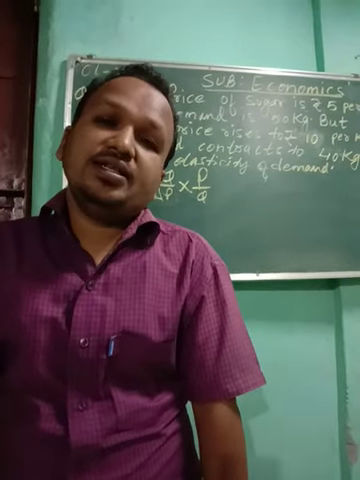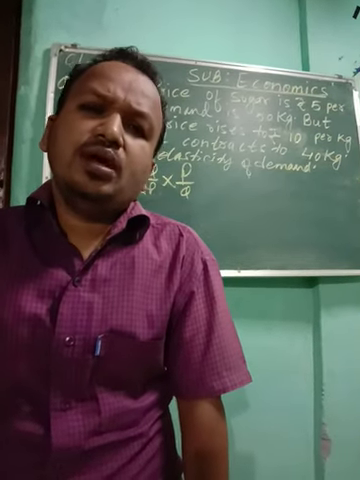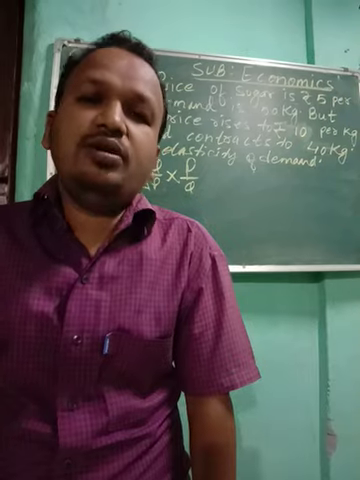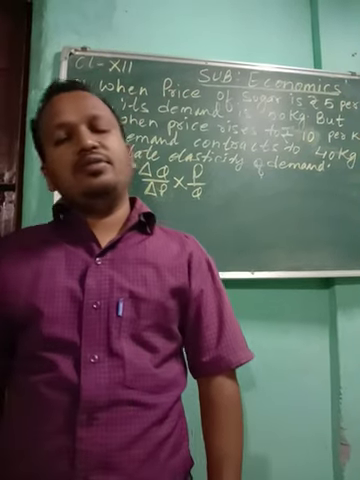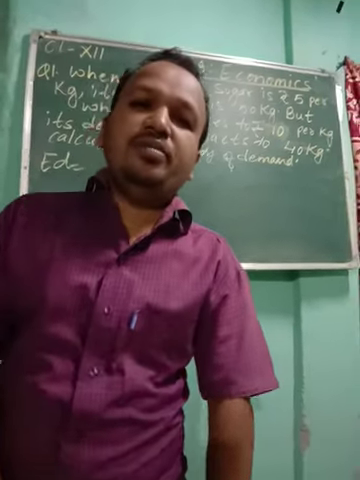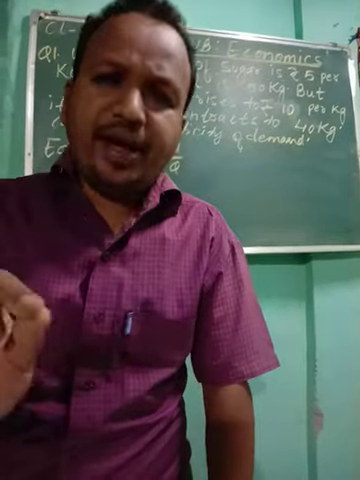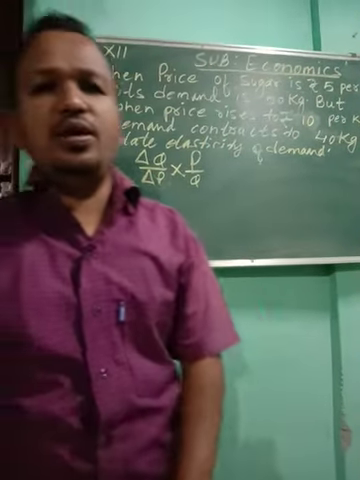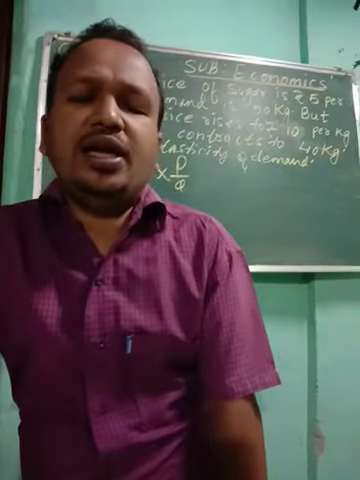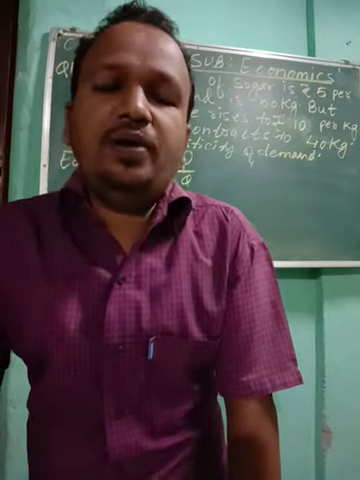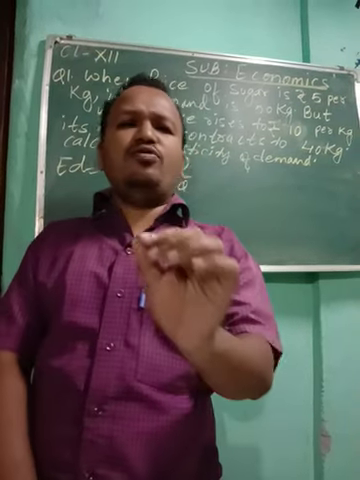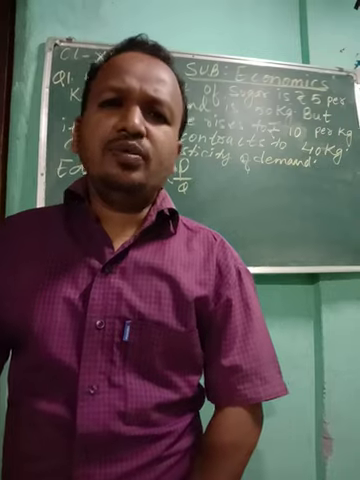In the last class, I taught you about elasticity of demand and how to calculate it, with the formula percentage change in quantity demanded divided by percentage change in price. I also gave you the formula to learn: elasticity of demand equals delta Q by delta P into P by Q. Today, with that formula, I am going to solve the sum.